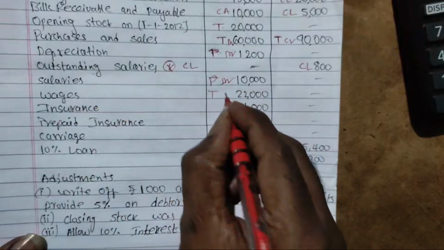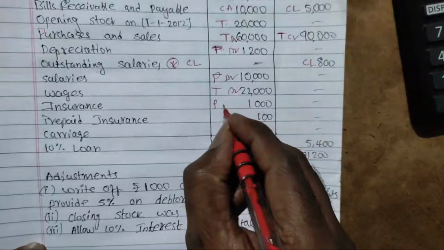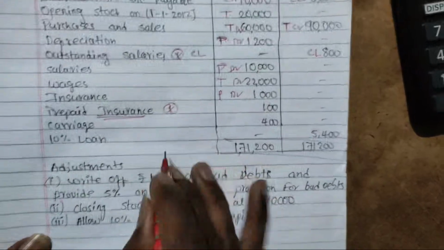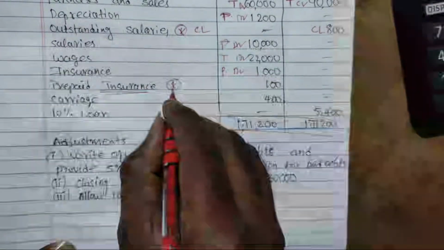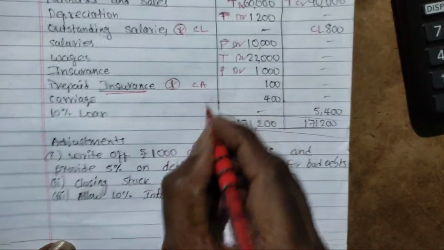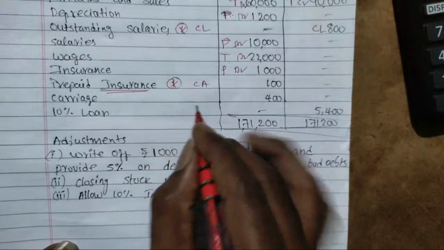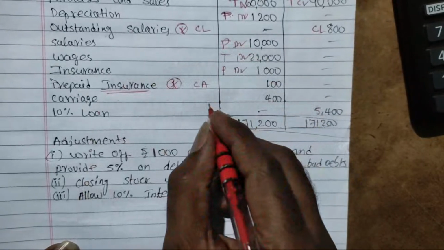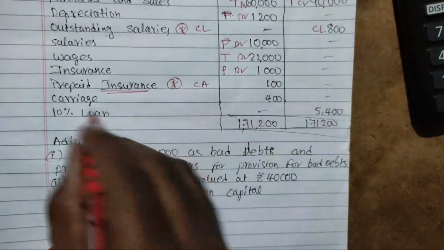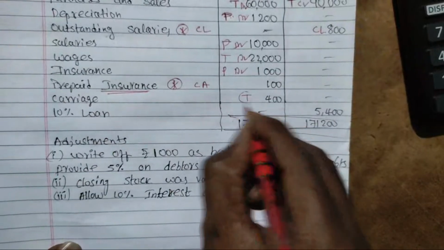Then wages, trading account, debit. Insurance, P&L account, debit side. Prepaid insurance, this is also an interesting point. Generally you see this one in adjustments, but here it is given in the trial balance. If it is given in trial balance, take it under current asset. Carriage, if nothing is said, you consider it as purchase. If they say outward, then only you consider it as carriage outward. If nothing is said, you consider it as carriage inward, take it into trading account.